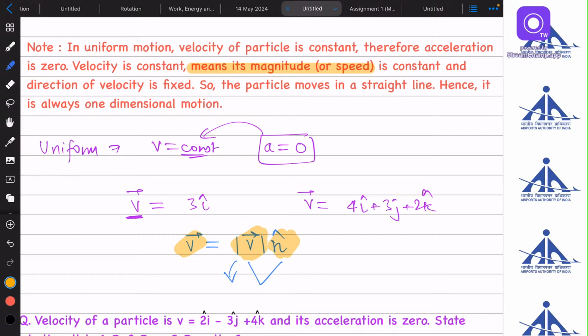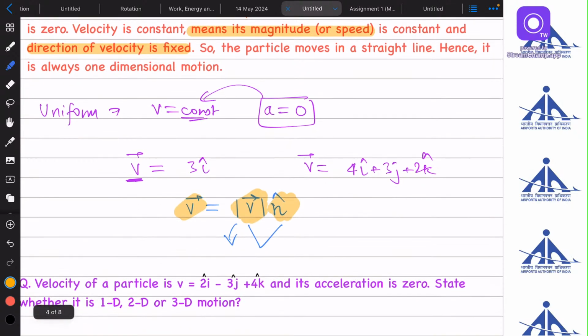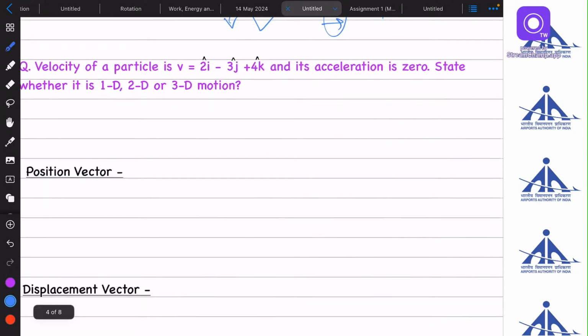So this is the same thing written over here: its magnitude is constant, and the magnitude, as we have just studied, is the speed, and the direction of velocity is also fixed, or constant. Now if the direction of velocity is constant, that means the particle will move in a straight line. Why? Because if I'm not changing the direction of the velocity, and I'm also not changing the magnitude, the body will move in a straight line. I can change the magnitude for a straight line motion, but if the direction is not changing, the body will still move in a straight line. That's why it will be one dimensional motion only.